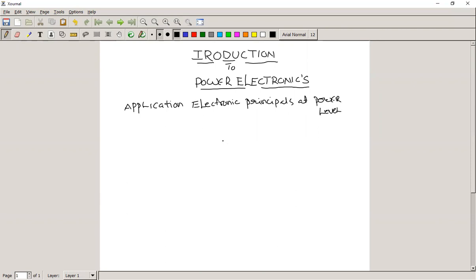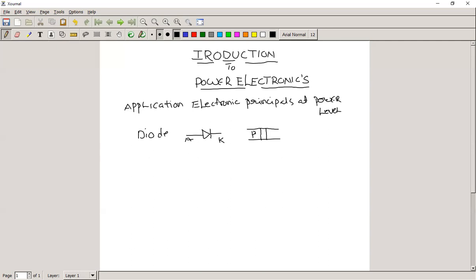In electronics you have seen the diode. The symbolic representation of the diode is this one. This is anode, this is cathode. Inside the diode, this is the structure of the diode. Diode is nothing but a p-n junction.